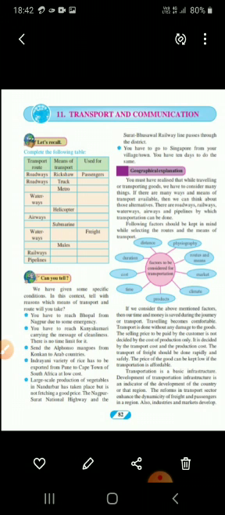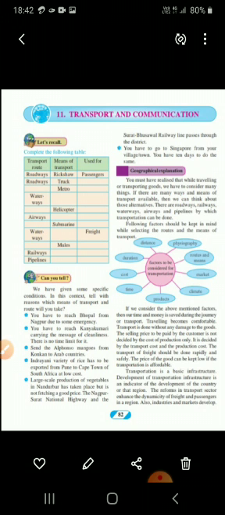Understood? Now the last is, you have to go to Singapore from your village town. You have 10 days to do the same. In the given situation, we will choose airways as a route and aeroplane as a means of transport. The reason is, in the given situation, limited time, only 10 days are there. So we have to be very fast. So you can choose airways. So this type of condition is there.